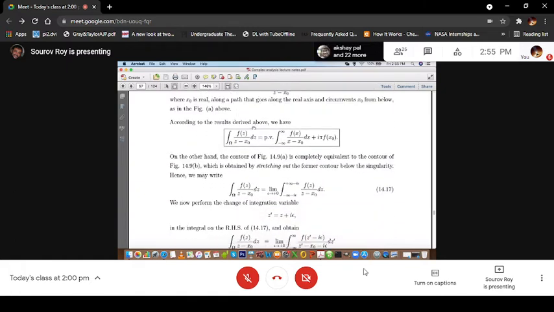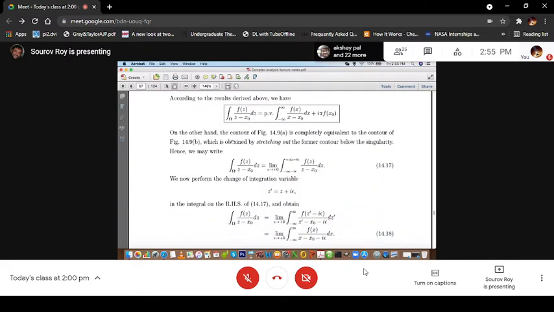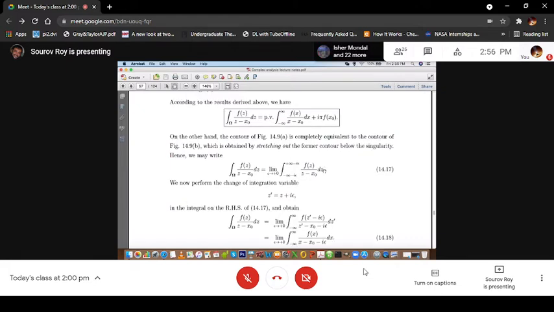Now, since these are equivalent, we can write the integration along this indented contour f(z) by (z minus x0) dz as the limit epsilon tending to plus 0 of the integration from minus infinity minus i epsilon to plus infinity minus i epsilon of f(z) by (z minus x0) dz.